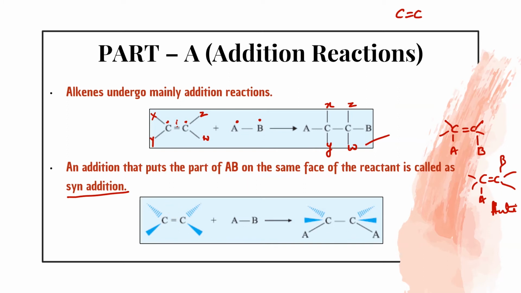So of the carbon's bonds, one bond will be visible in front of you, and the other bond will be behind you. The one in front of you is represented by a wedge. And the one behind that carbon, which is not visible to you, is represented by a dash, okay? So you can see that they are on the same side, they are not changing their side. The groups that are going to attach are A and B. So this is syn addition.